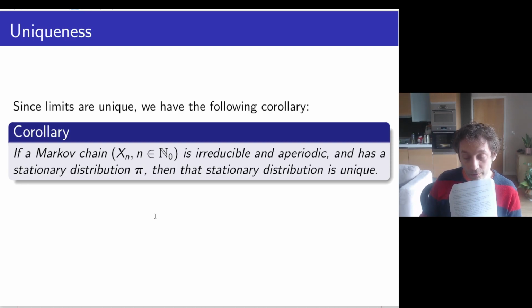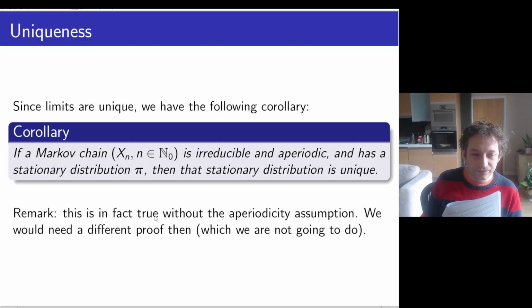Remember, I was saying earlier that we were going to learn when the stationary distribution is unique. Here is the main corollary we have for this: if you're irreducible and aperiodic, then it has to be unique when it exists. Actually, though, let's go one bit further. It turns out this is true without the aperiodicity assumption.